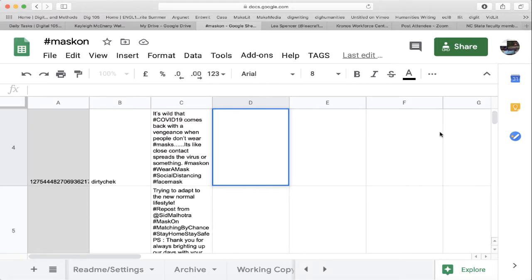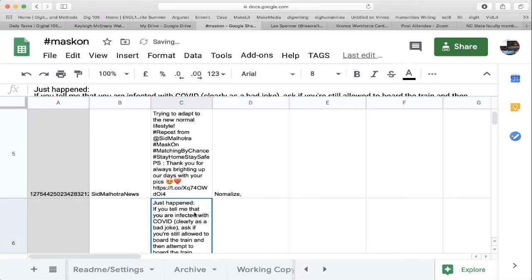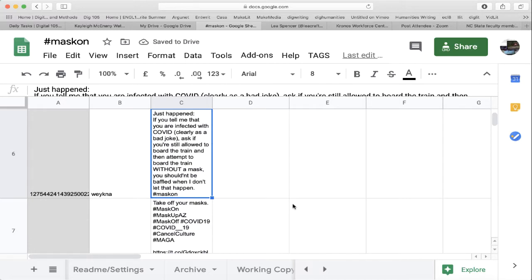And I might do the same with this next tweet. It seems like it's making a claim here about what happens when people don't wear masks. But the idea that COVID comes back after someone has gotten it seems a little bit less clear, and I don't see any facts, so I might make some notes that this seems to be based on opinion. At some point, these notes will reveal trends and can be translated into new codes or even new columns in your spreadsheet. So if something like normalizing becomes a pattern, you can continue to mark it in the open codes and eventually add it to your categories in your spreadsheet and keep track of it.